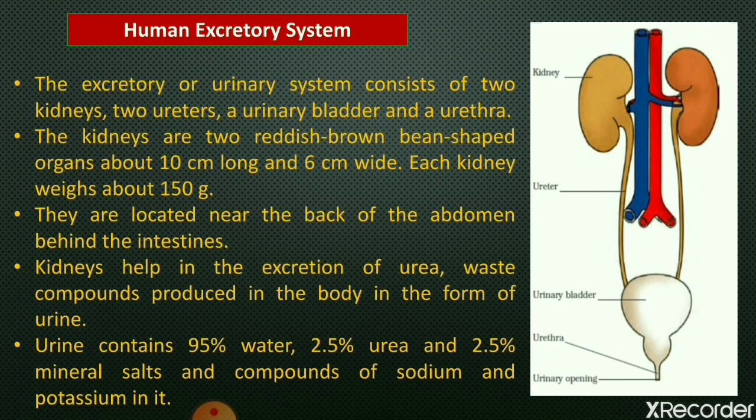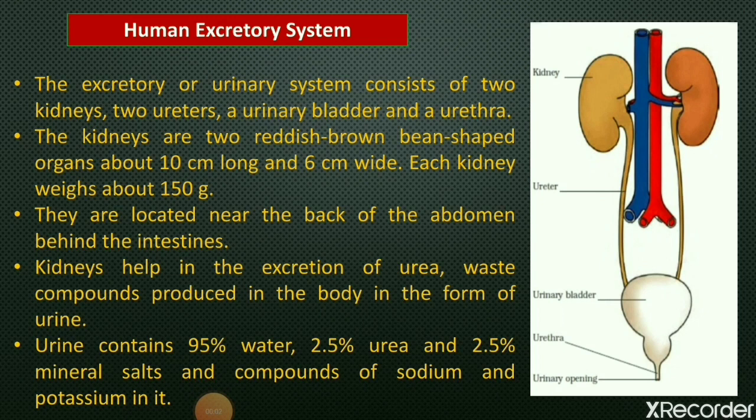The left kidney is slightly superior to the right kidney due to the larger size of the liver on the right side of the body, because on the right side the liver is present, and the liver has the largest size. That is why the left kidney is slightly superior to the right kidney, and the right kidney is somewhat smaller in size than the left kidney.